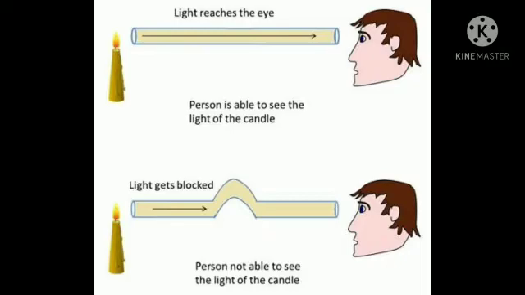He could see the light through the straight pipe, and in the bent pipe he couldn't see the lighted candle. This activity shows that light travels along straight lines.